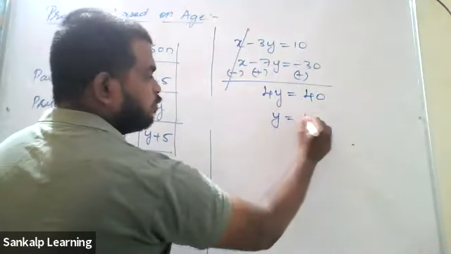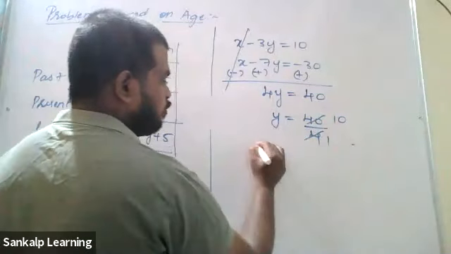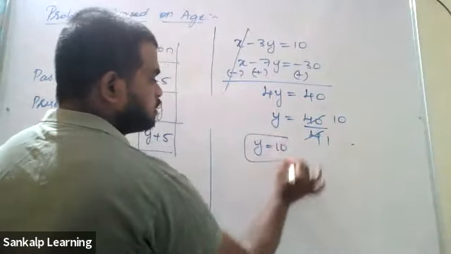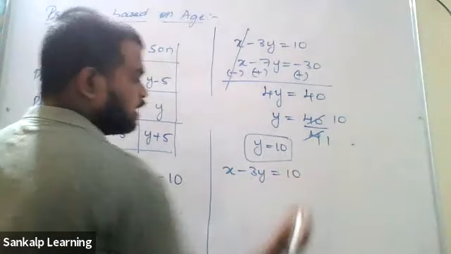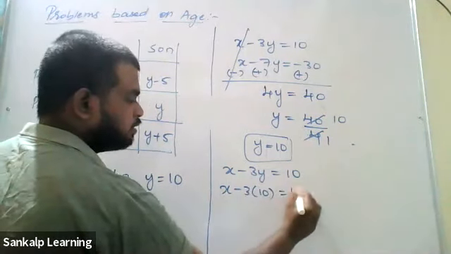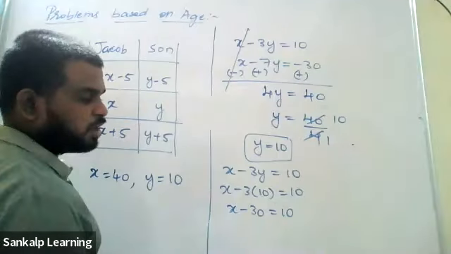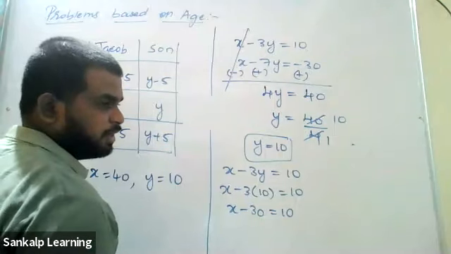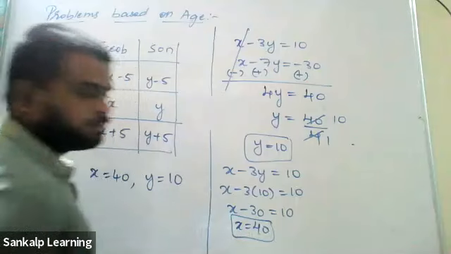y is equal to 40 by 4. 4 ones are 4, 4 tens are 40. Therefore, the age y is 10. Substitute in any one of the equations. x minus 3y is equal to 10. x minus 3, the y value is 10. 3 into 10 is 30. x minus 30 equals 10. Transpose minus 30 to the other side. It will become plus 30. 10 plus 30 is 40. Therefore, the x value is 40.